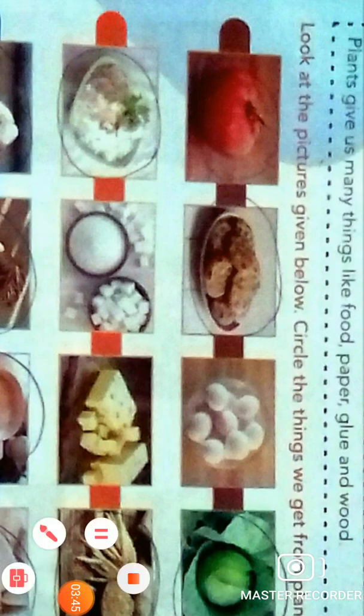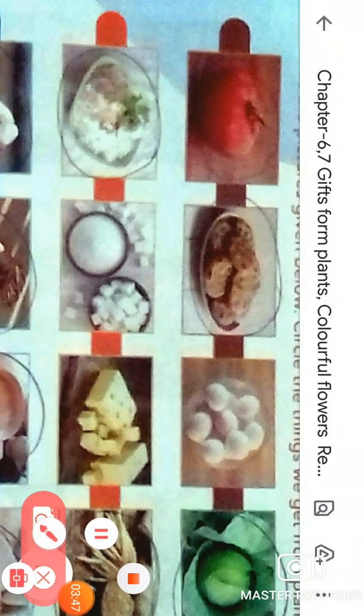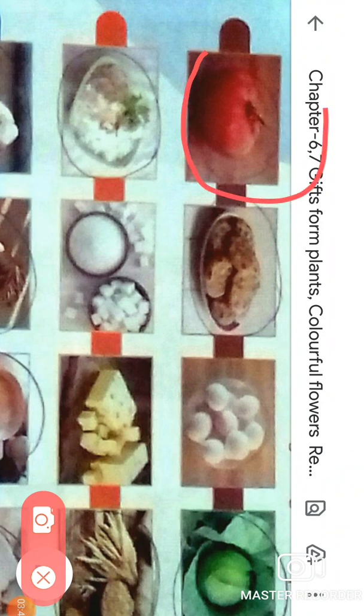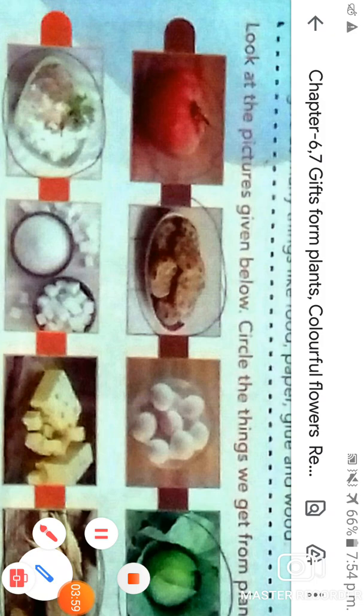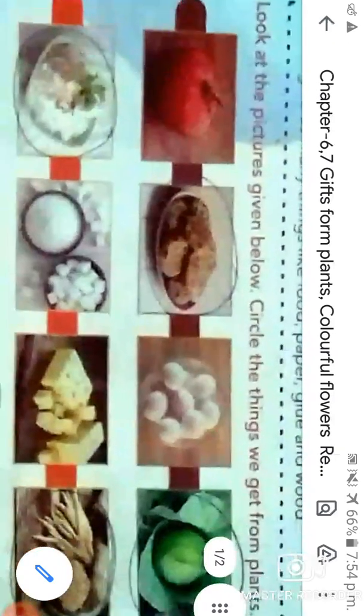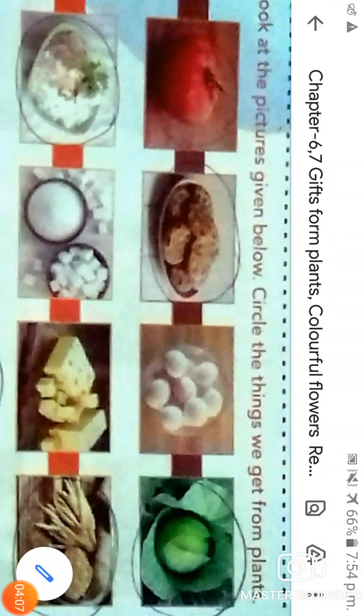Now let's start with the first one, and the first picture is about, what is this, students? This is a vegetable. So where do we get vegetables from? We get vegetables from plants. So what you have to do is make a circle around this.